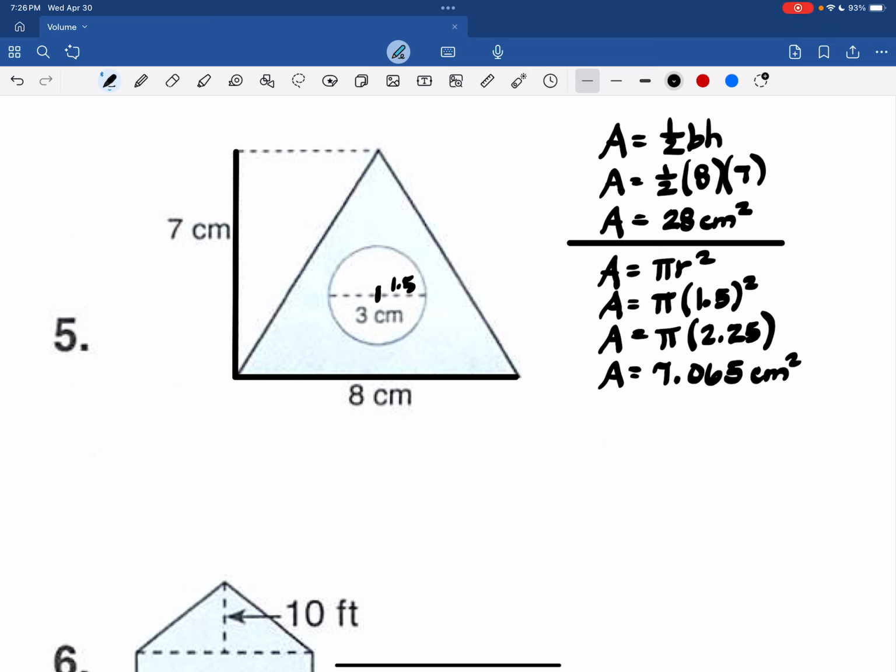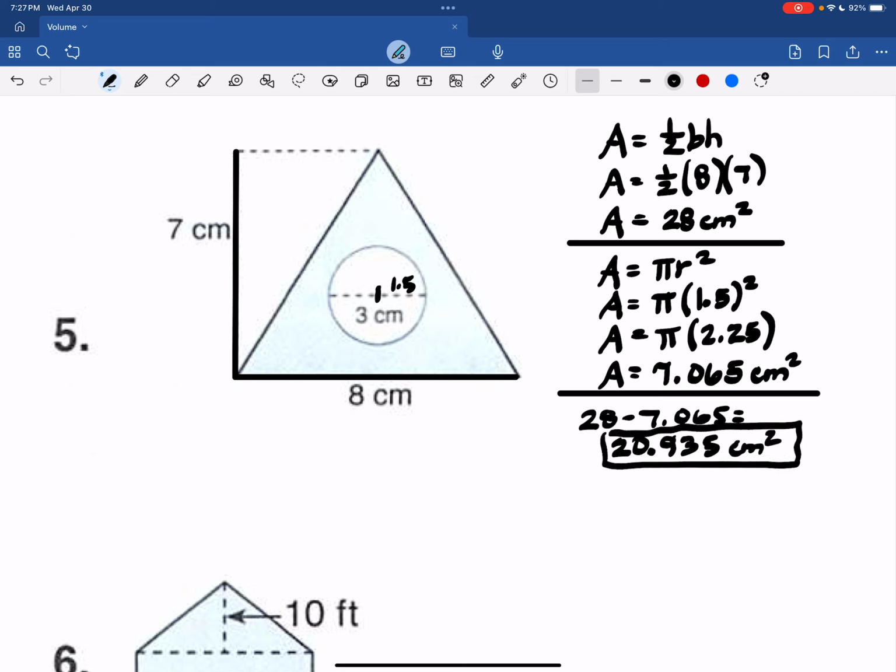And this one is a subtraction problem because we have a bite out of the big shape. So 28 minus 7.065. And that's going to be 20.935 square centimeters. And that is your final answer.